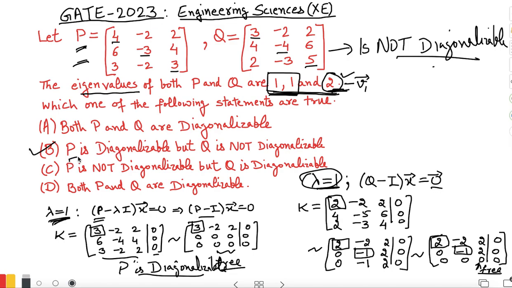P is diagonalizable, but Q is not diagonalizable. Okay. So again, the matrix will be diagonalizable if it has n linearly independent eigenvectors when we are working with an n by n matrix. So for a 3 by 3 matrix we should have 3 linearly independent eigenvectors, which is true for P but not for Q in this case.